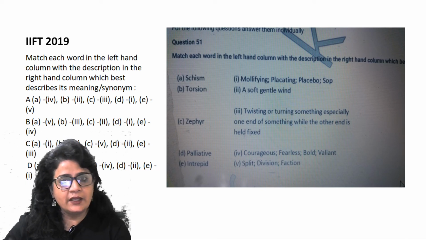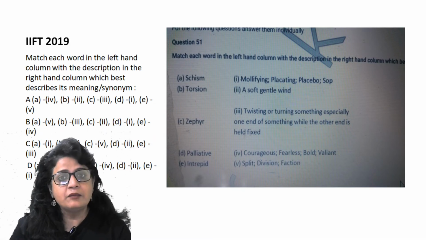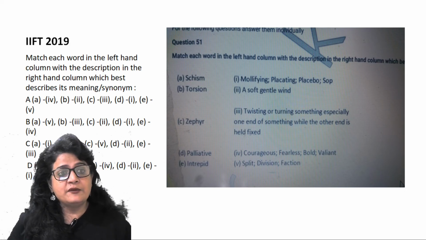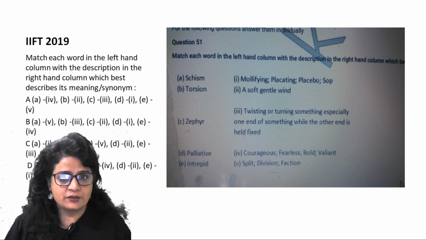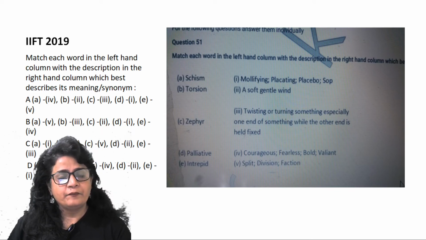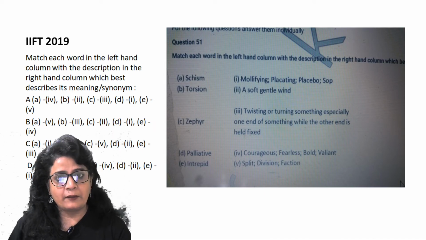Schism is basically a divide between two groups. Schism basically happens when there is strong disagreement on an issue between two groups of a religion, two groups of an organization, two groups of a party, right?